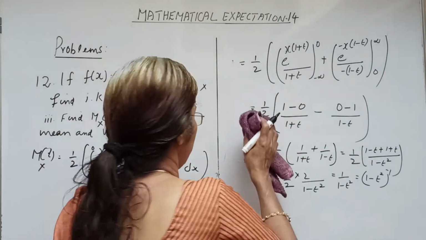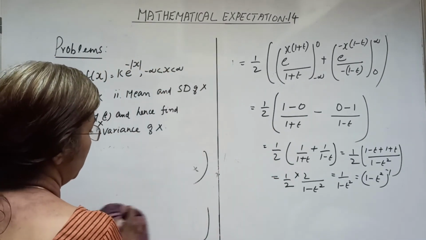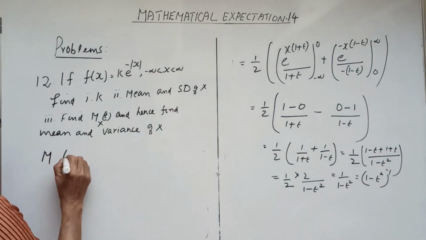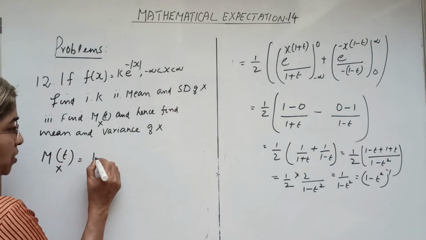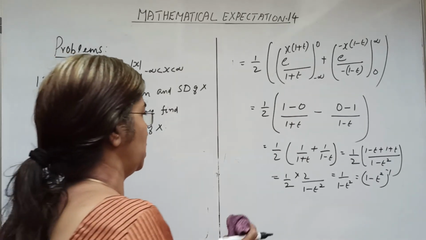That is, we have M_X(t) equal to (1-t²)^(-1).